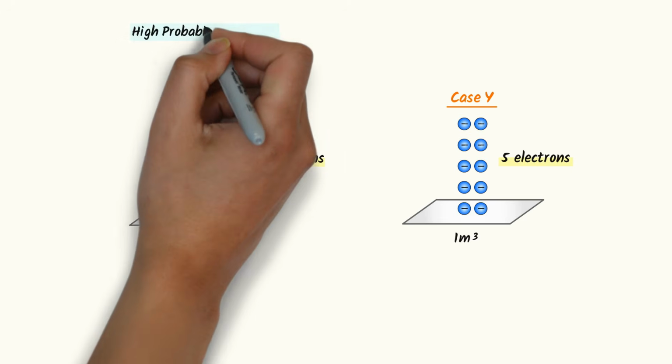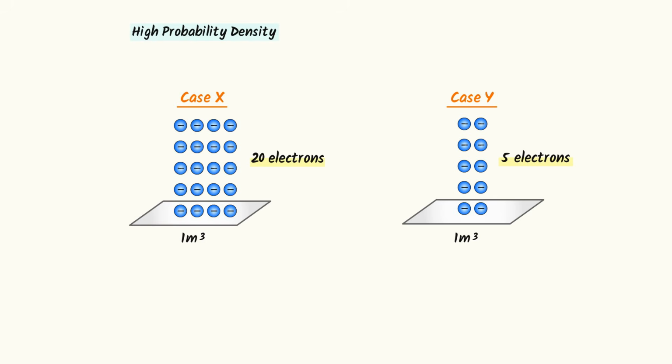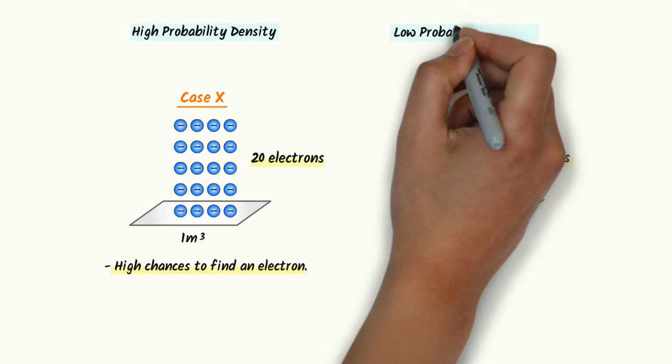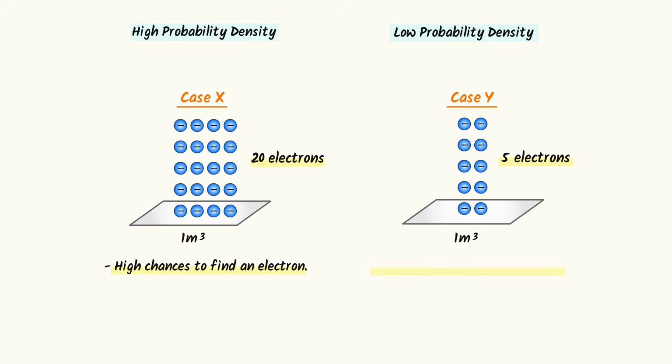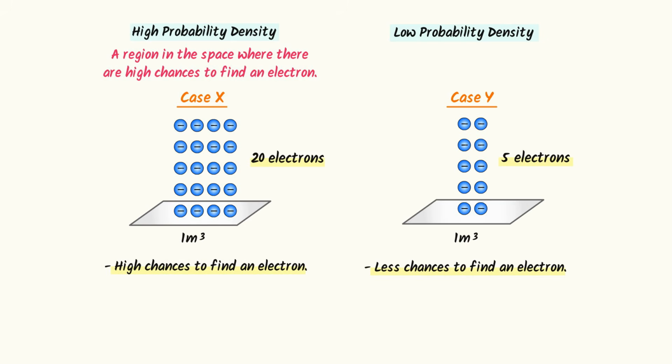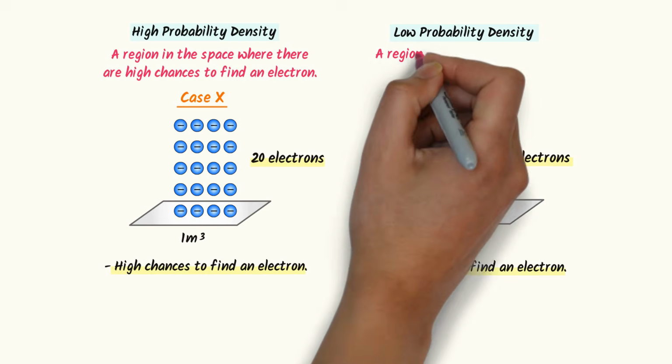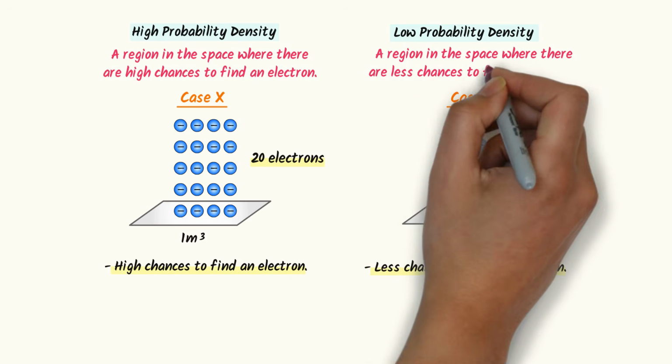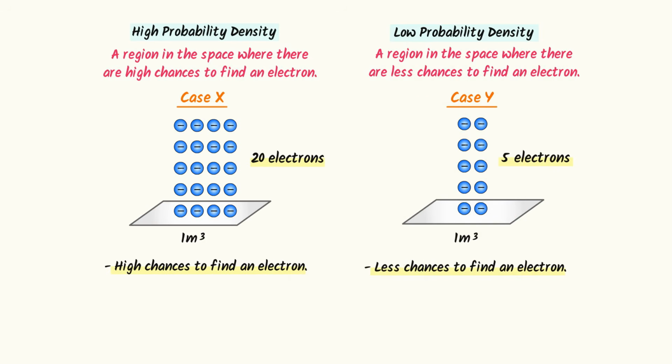Well, X region has high probability density. I mean, there are high chances to find an electron there. While Y region has low probability density, I mean, there are fewer chances to find an electron there. Thus, in quantum mechanics, we use two important terms: high probability density and low probability density. High probability density is a region in the space where there are high chances to find an electron, while low probability density is a region in the space where there are low chances to find an electron.